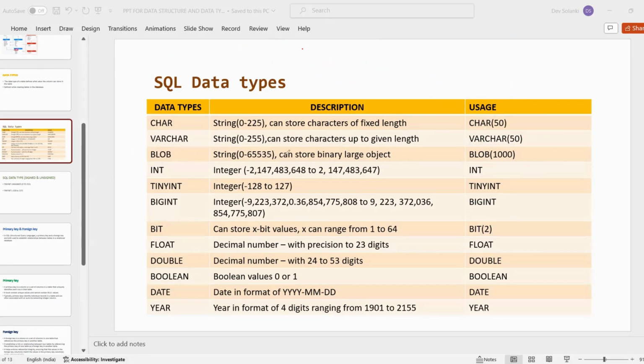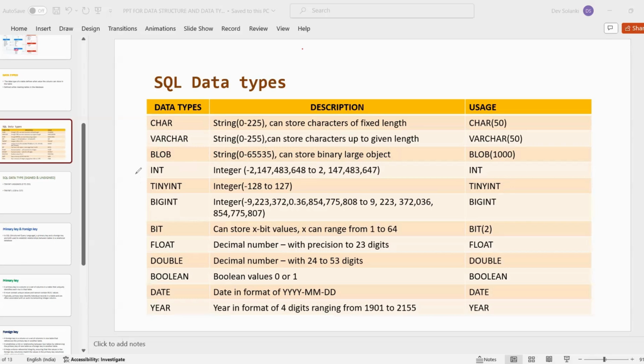Now blob. Blob can store a binary large object. Binary large object means a string value which has a large amount of data, right? If we want to store any big file data which is large in size, that type of string we can store in blob, binary large object.